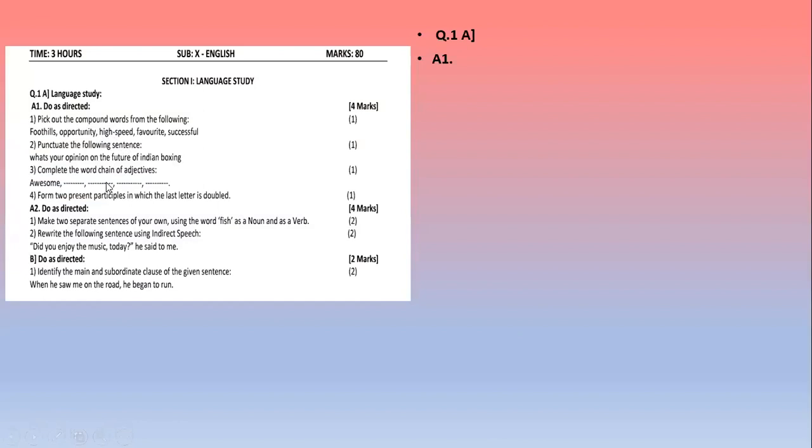Thank you. A new word formed by combining two different words. So here "high-speed" is one word. High has a different meaning, speed has a different meaning, but when you join these two words, you get another word, high-speed. Okay, so this is your compound word.